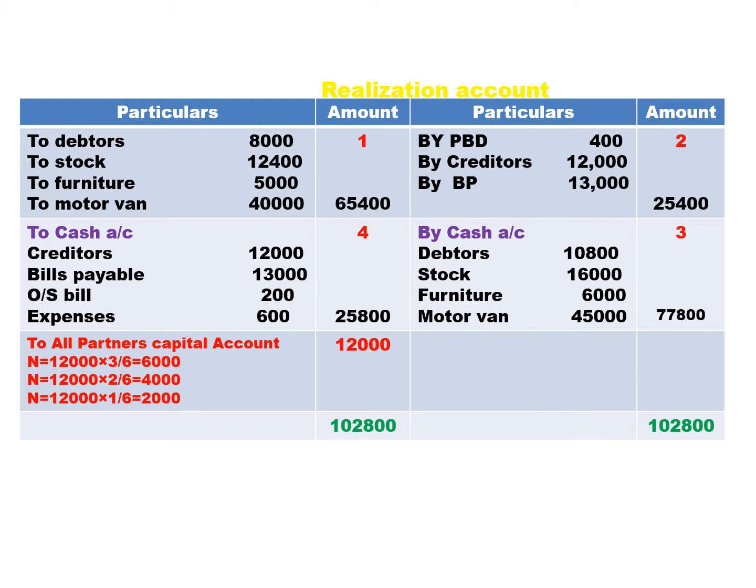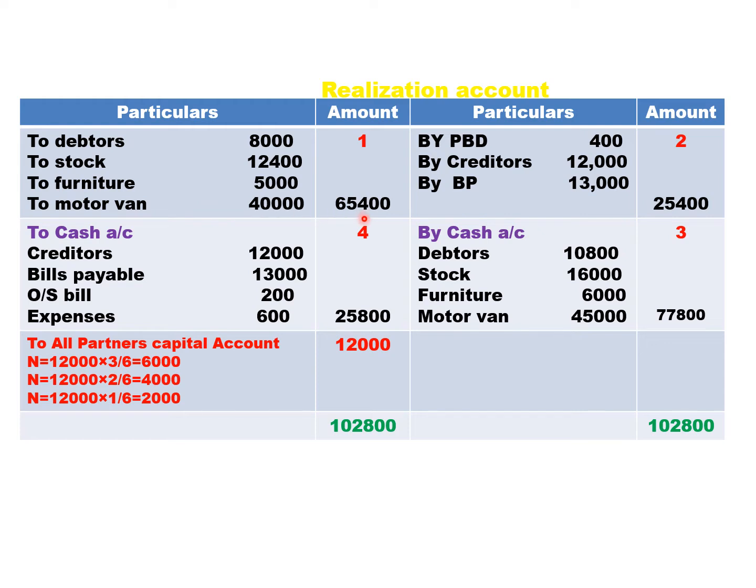So students, step number 1, transfer all assets from the asset side of the balance sheet to the debit side of the realization account. To debtor 8,000 by provision for bad debts 400. This is the procedure how you need to record. Then to stock, to furniture, to motor van.